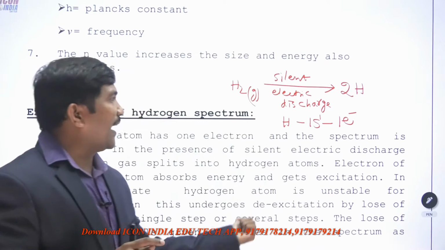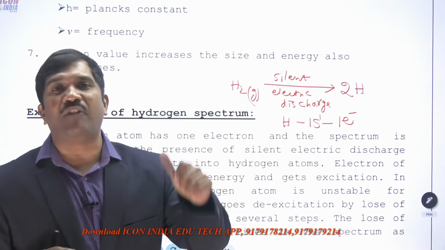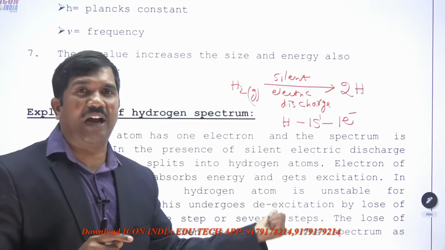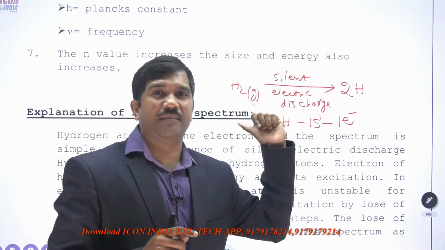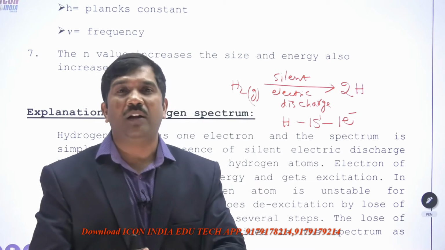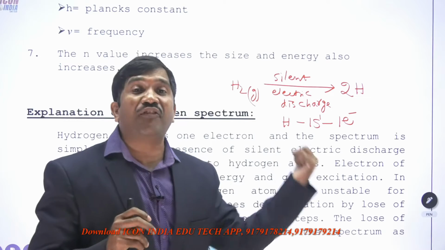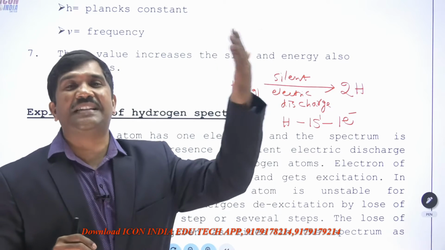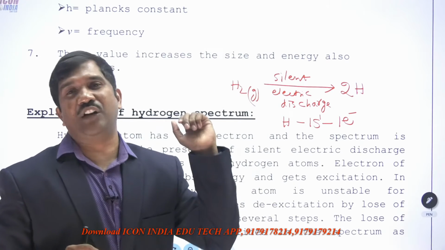Here I have given the same thing. Hydrogen is available in the form of H2 gas. In the presence of silent electric discharge, this hydrogen molecule splits into hydrogen atoms. Each hydrogen atom contains one electron. That's why the spectrum is very simple. After absorbing energy, this electron gets excitation. Excitation means a higher energy level.